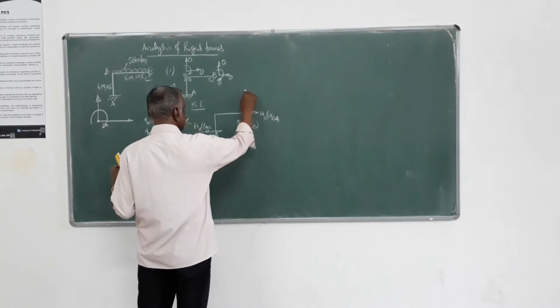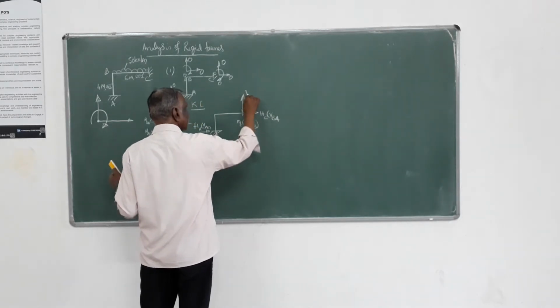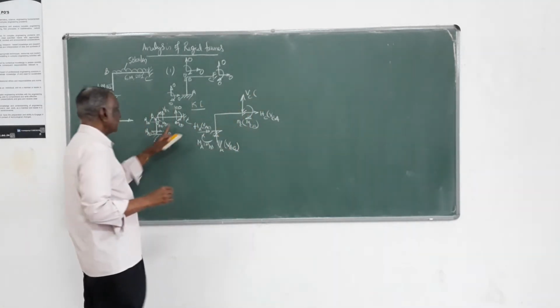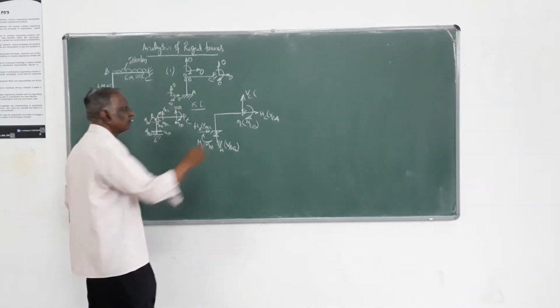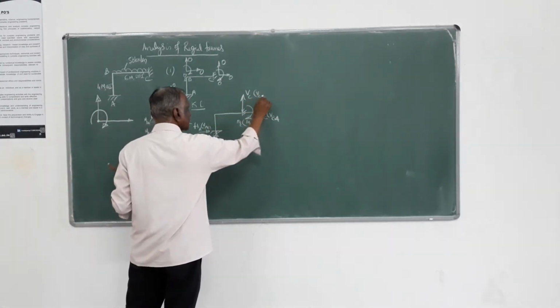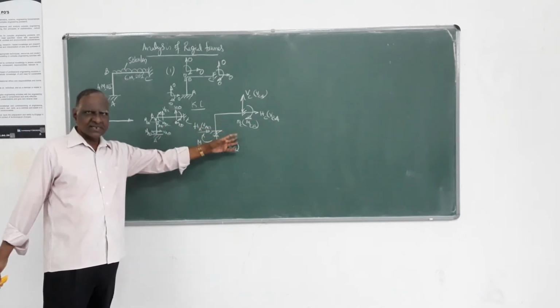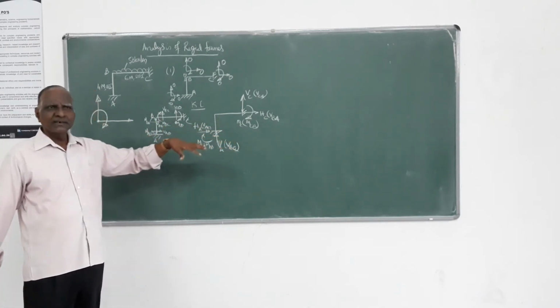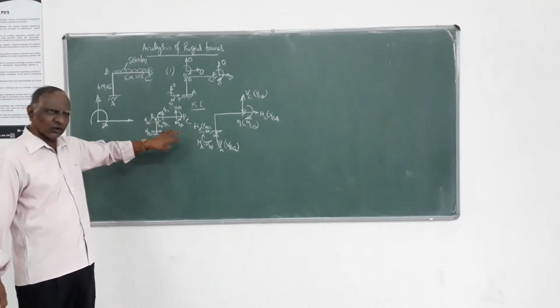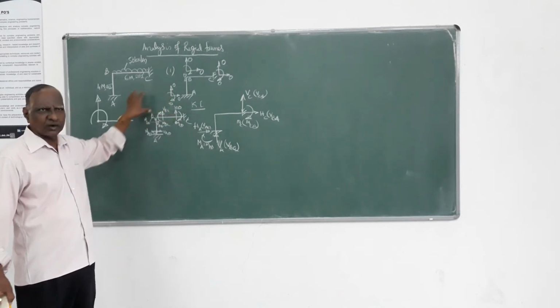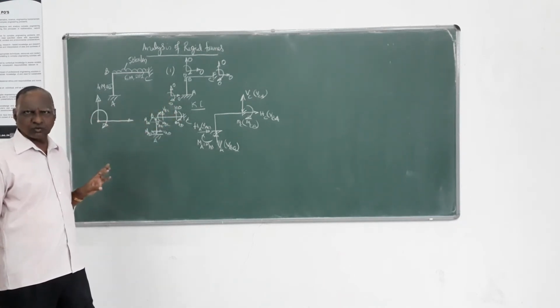And this is VC. VC is nothing but VCB itself. So these are the support reactions. Knowing this and this, you can plot shear force, or only knowing this, it is enough. You can plot the bending moment and shear force diagram.